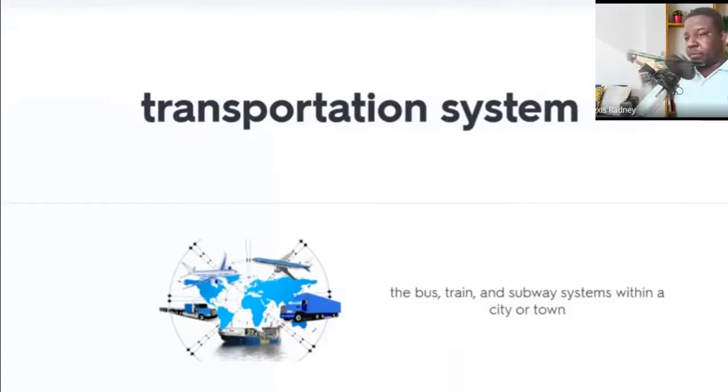Transportation system. The bus, train, and subway systems within a city or town. What is a transportation system? It is the bus, train, and subway systems within a city or town. Do we have a good public transportation system in our city, guys? What do you think? What is your opinion? We're going to talk about this later.